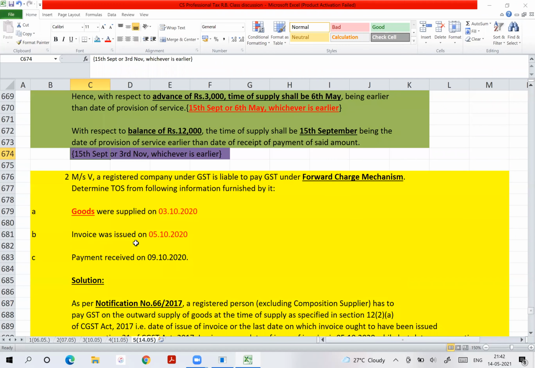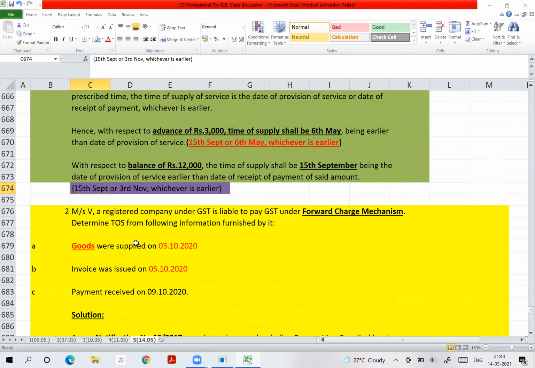Now go through this second one. Messrs V, a registered company under GST, is liable to pay GST under forward charge mechanism. Determine time of supply from the following information furnished by it. Goods were supplied on 3rd October. Invoice was issued on 5th October. Payment was received on 9th October. We are talking about goods.